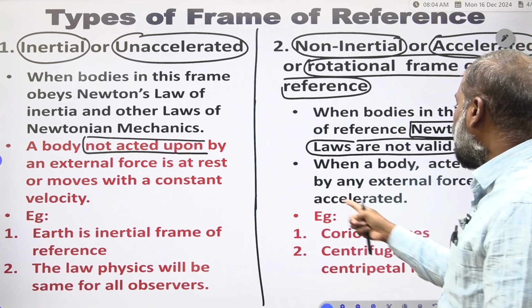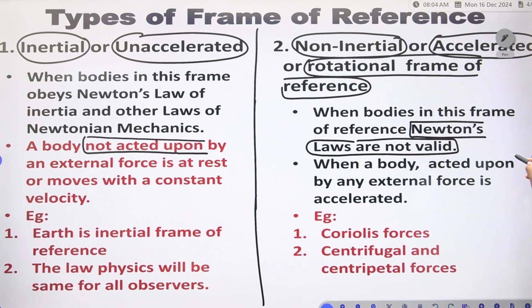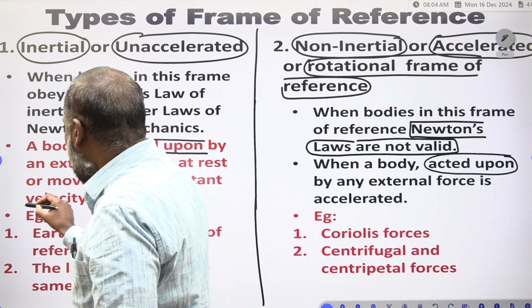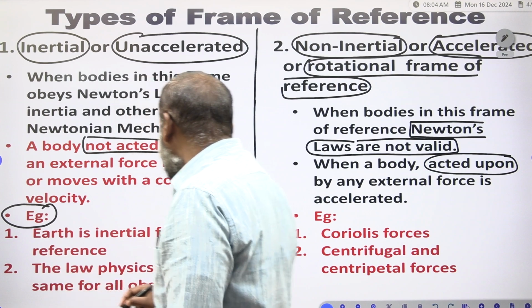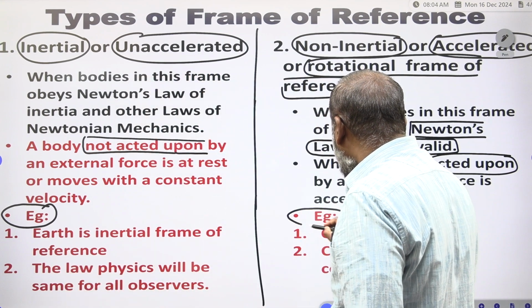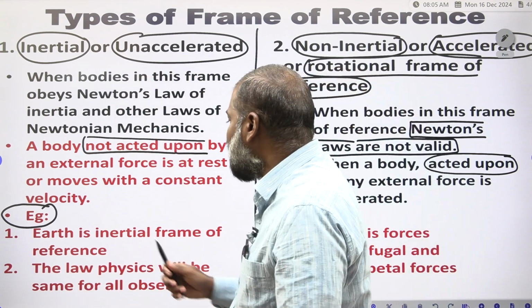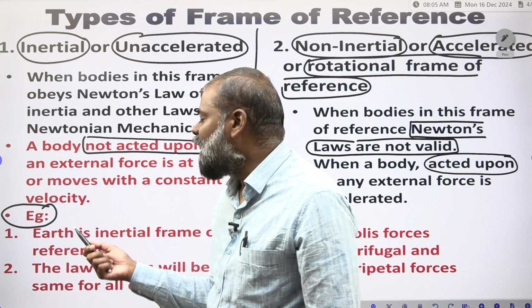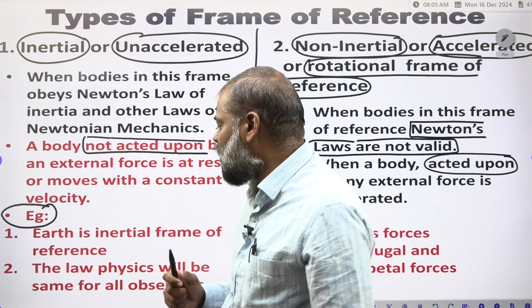Clear? So now you have to see, when a body is acted upon by an external force, we call it an accelerated frame. What are the examples? Let us see examples of unaccelerated and accelerated frames of reference. Earth is an inertial frame of reference. You have to take Earth as an inertial frame of reference.